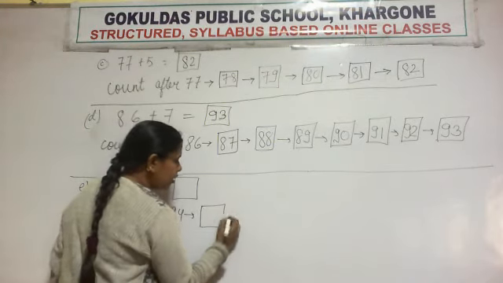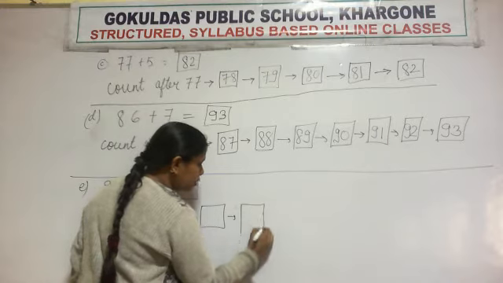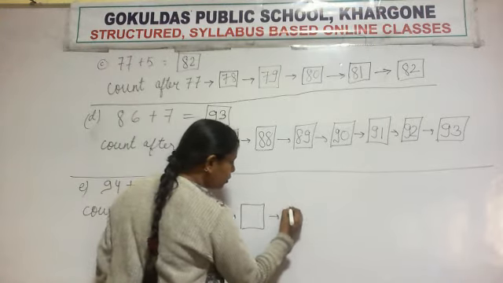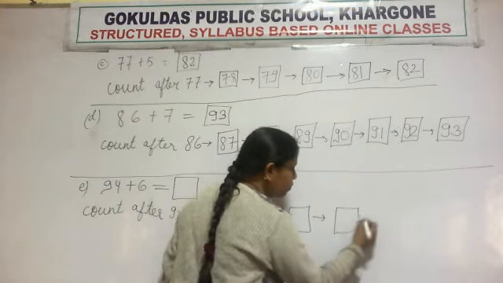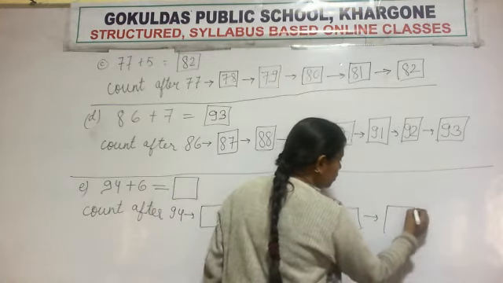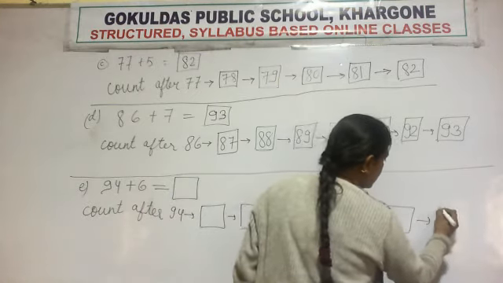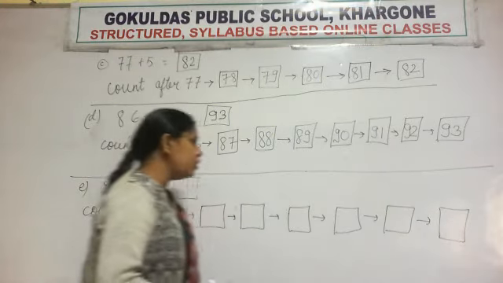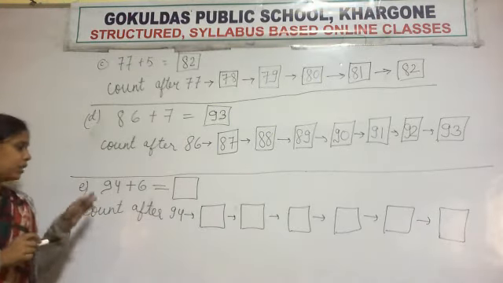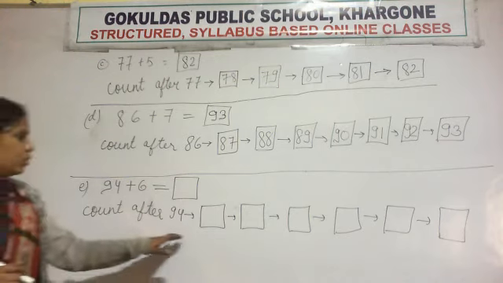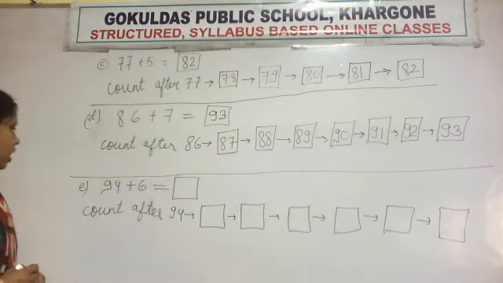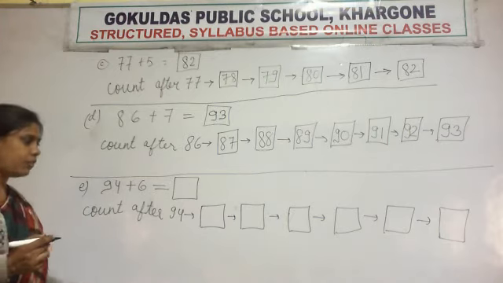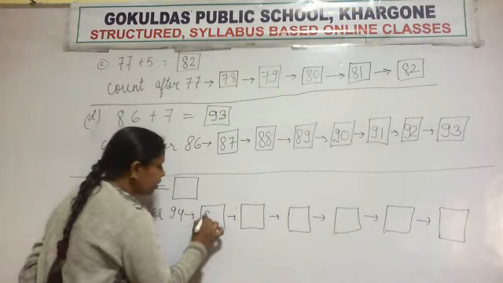1, 2, 3, 4, 5 and 6. We have to count 6 numbers after 94. So we have to make 6 boxes. Now write the forward number after 94. So after 94 which number will come?